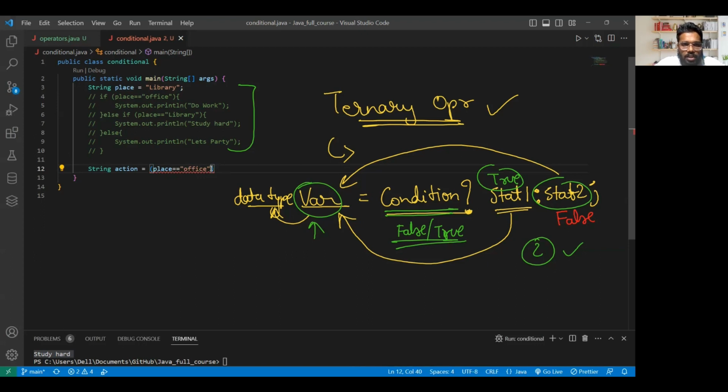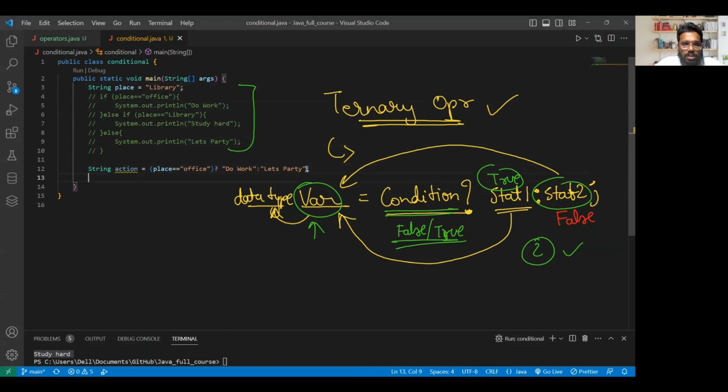If this condition is getting true, I'm going to first check it with the help of a question mark. If this condition is true, what will I say? I'll say do work. So I'll copy this from here and give here do work. Or else I'm giving a colon, and if the condition is not true, then I'll say let's party. And I'll give a semicolon at the last.